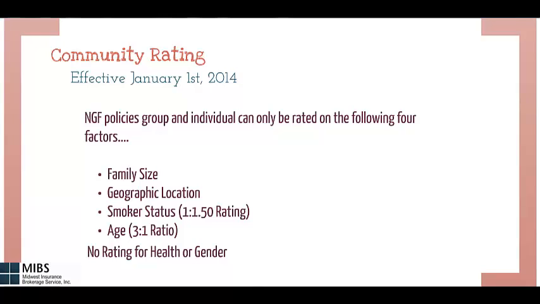Non-grandfathered policies, both group and individual, can only be rated on the following 4 factors. The first is family size. How many people are on the policy? The second, geographic location. Your zip code when we quote the policy. The third, smoker status. There's a 1 to 1.5 ratio, or a 50% rate up for smokers. And the fourth is age, of a 3 to 1 ratio. There will be no rating for health or gender included in the policies.